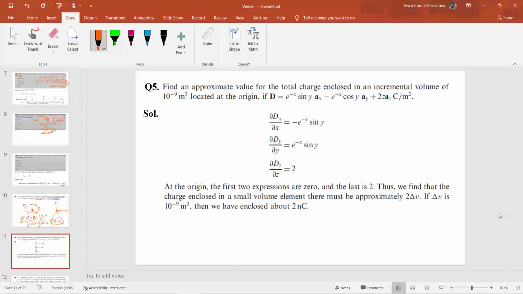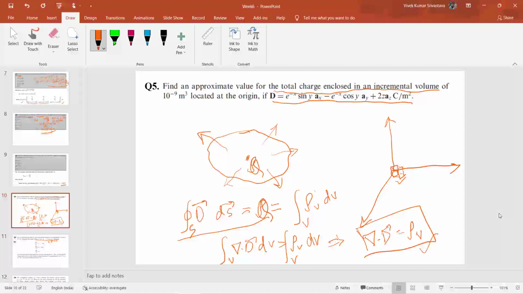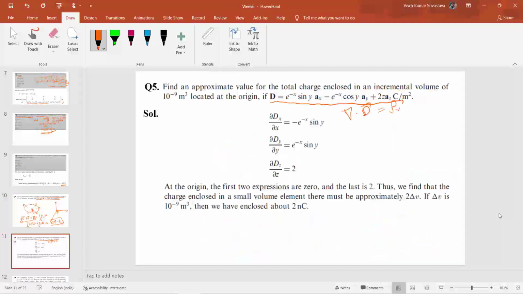So here also you can see that D is given as this quantity. So you have to first find out the value of del dot D. This basically represents the total charge enclosed in the incremental volume, which is located at the origin. Okay, so you can calculate this as del by del x into ax plus del by del y into ay plus del by del z into az